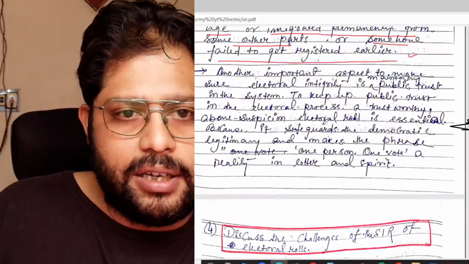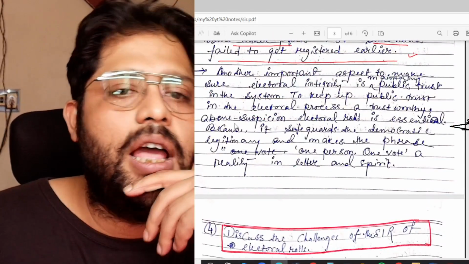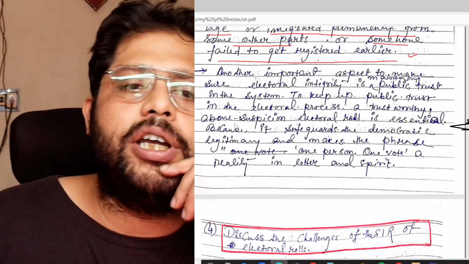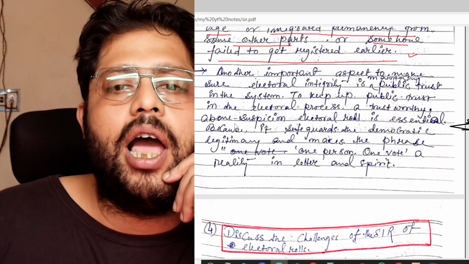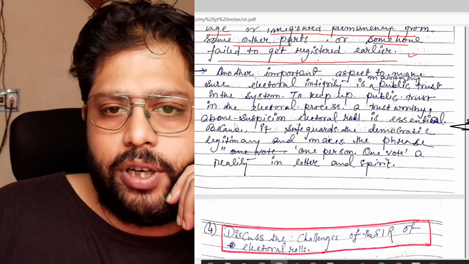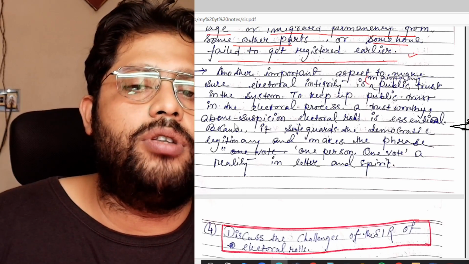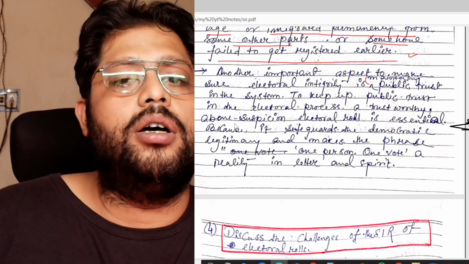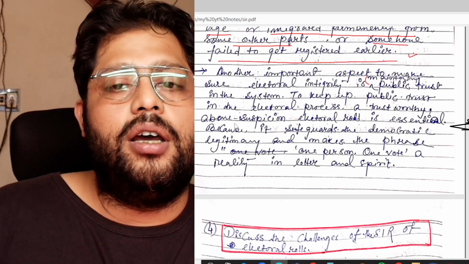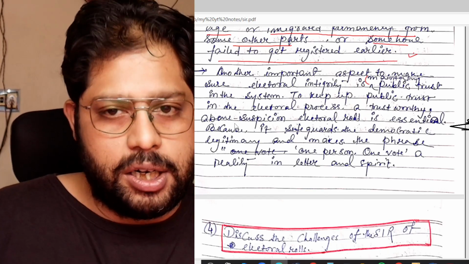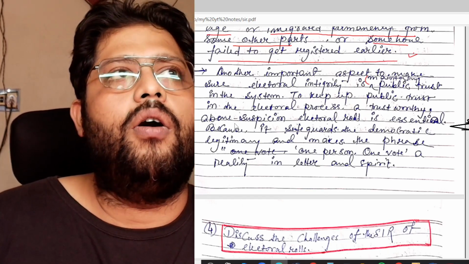Now in the second third para, another important aspect to make sure of electoral integrity is maintaining public trust. So the first one is that you have to make sure that your electoral roll, the register, is pure, unadulterated, error free.